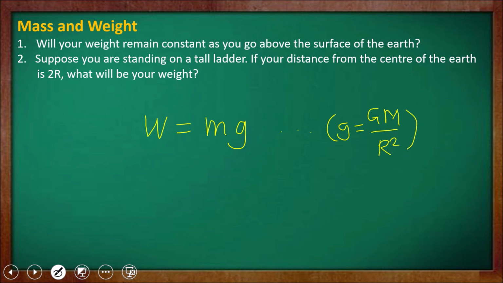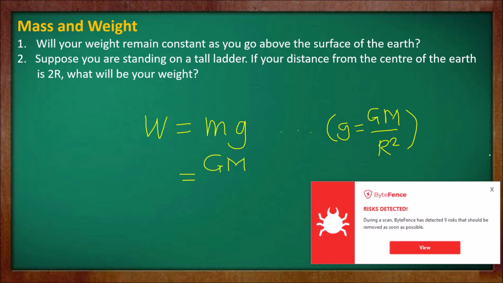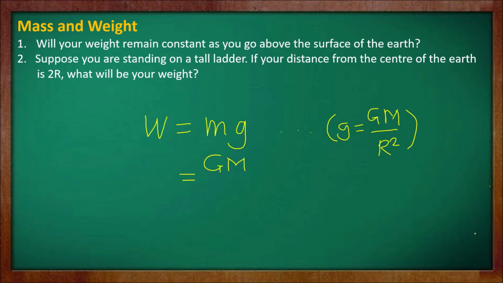So let us put the value of g here. So W is equal to G M into small m upon r square. Let us call it W1.